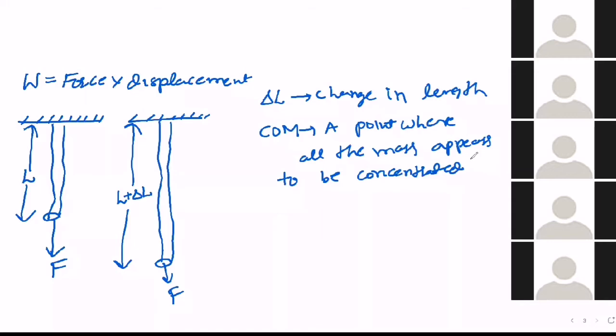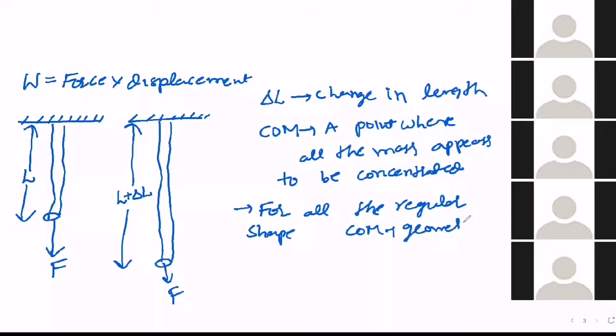For every regular body, for all the regular shapes in our syllabus, the center of mass is nothing but the geometrical center.